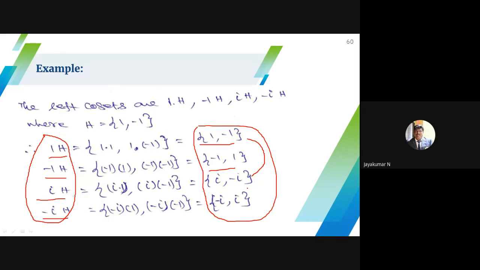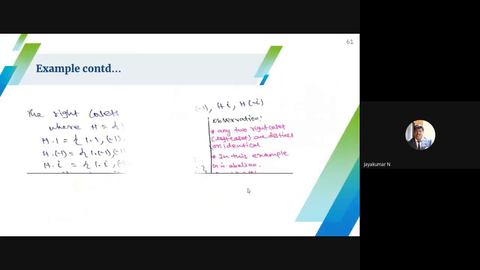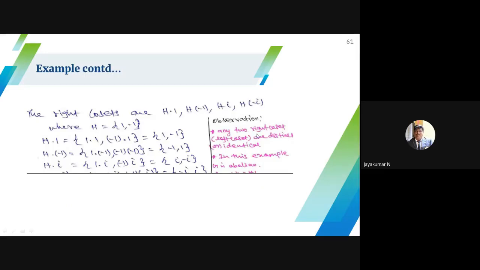Once again, repeat. If you choose any 2 cosets, definitely they are identical or totally disjoint. If you take the union of all disjoint cosets, it becomes my original group. So this is right coset. What is the observation? Any 2 right cosets or left cosets are distinct or identical. In this example, G is abelian, so right coset equals left coset.